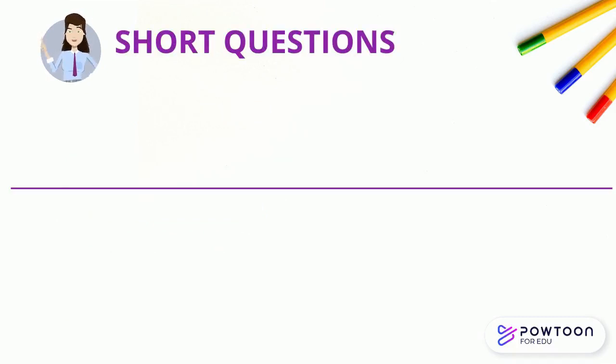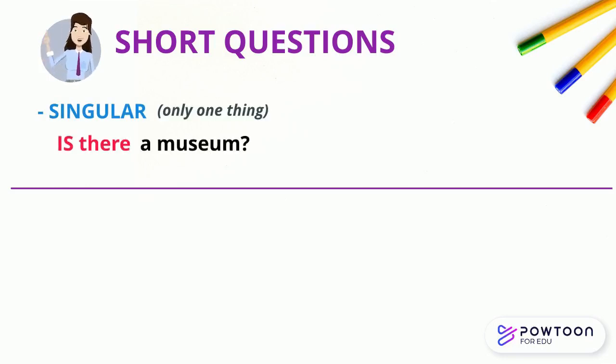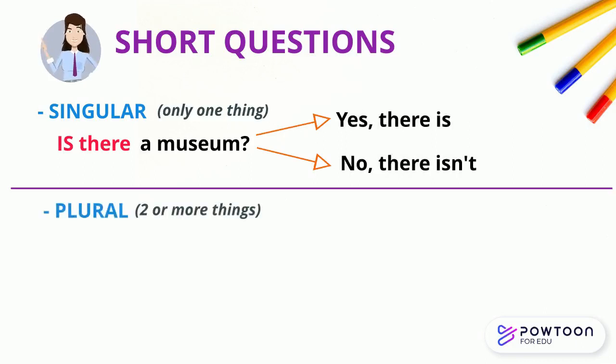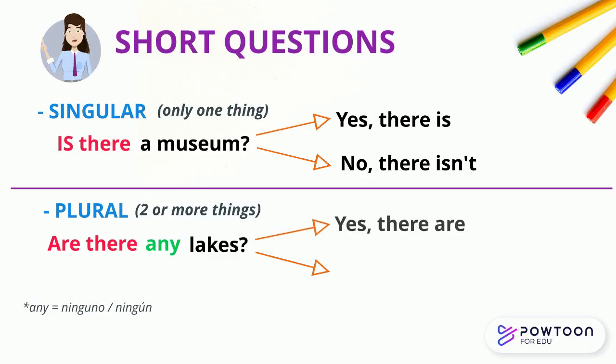For short questions in singular, we say is there, be careful. For example, is there a museum? Two possibilities to answer. Yes, there is, or no, there isn't. In plural, we use are there and the word any. For example, are there any lakes? And you have two possibilities. Yes, there are, or no, there aren't.